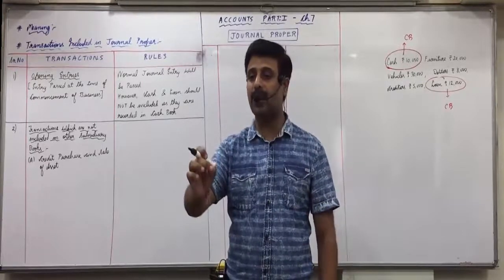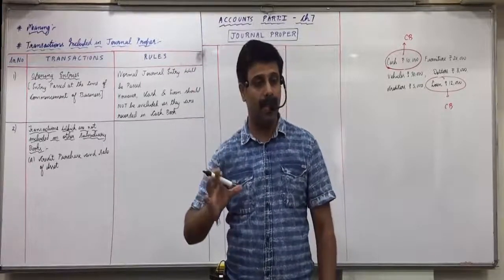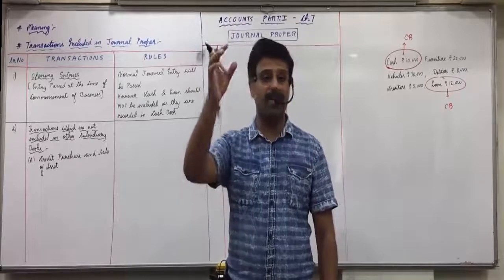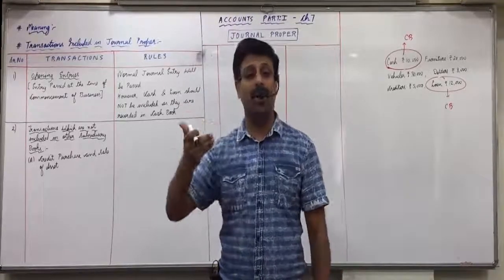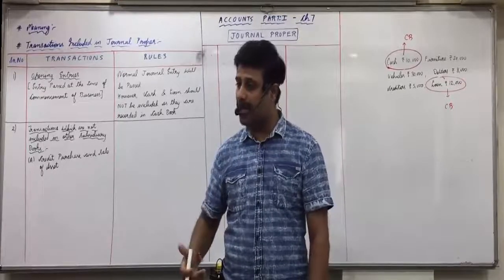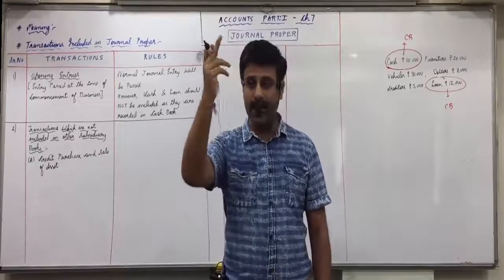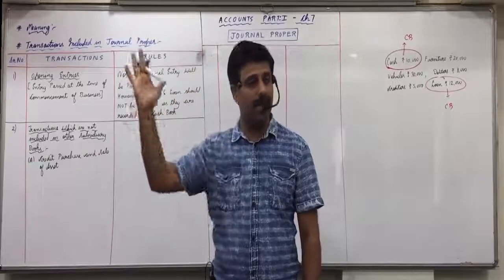Suppose furniture of rupees 10,000 purchased from Mystery Furniture Mart. Then furniture comes in. Debit what? Comes in. Furniture account, debit. Mystery is the giver. Credit the giver, to Mystery Furniture Mart.